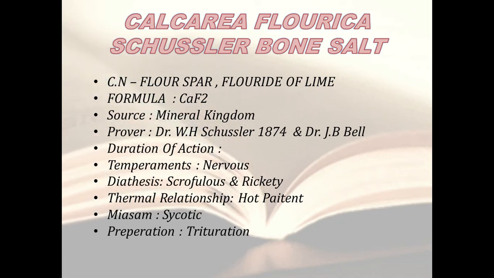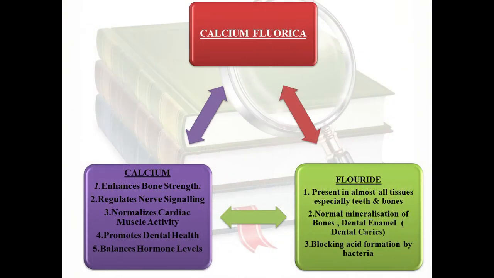You should always know the common name, the formula, its source, its thermal relationship, miasms, diathesis, temperaments, and how it is prepared. So now we come to the drug Calcarea fluorica.